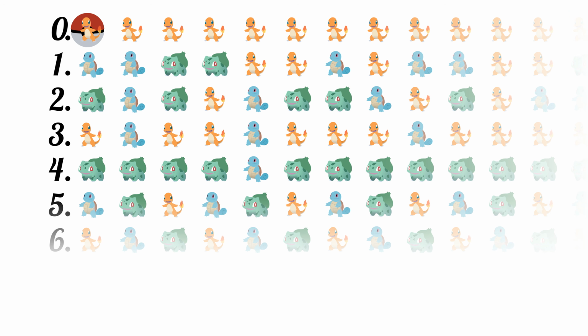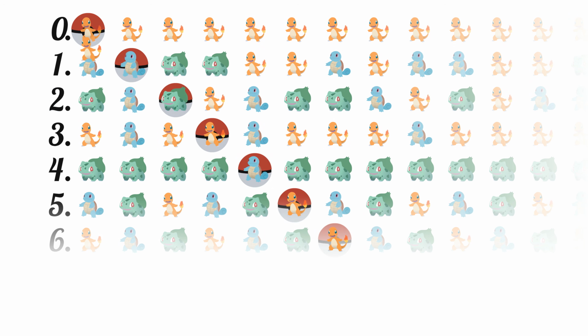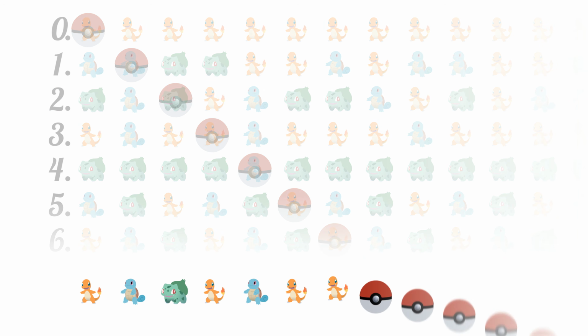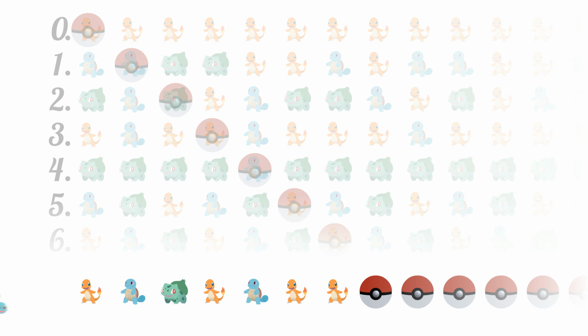Take the first Pokemon from the first row, the second Pokemon from the second row, the third Pokemon from the third row, and so on, and string them all together to create a new row of Pokemon. Now, take each Pokemon in the new row and change Charmander to Squirtle, Squirtle to Bulbasaur, and Bulbasaur to Charmander. This fully transformed row is just another row of Pokemon, so it must appear on this list somewhere. Now, the question is, where does this row appear?